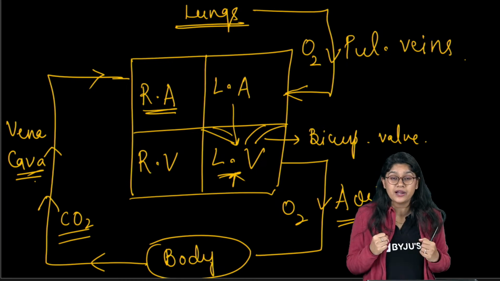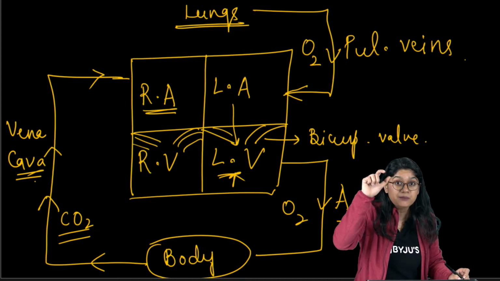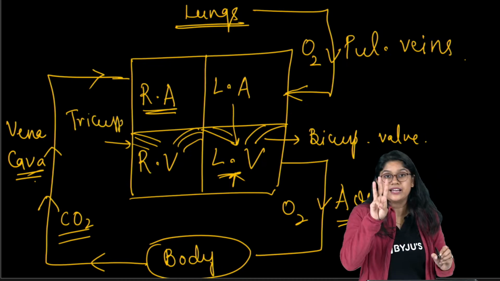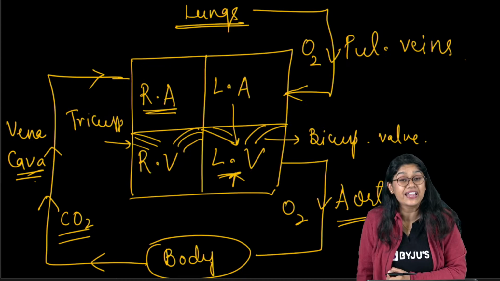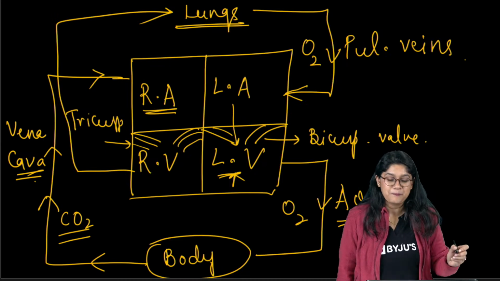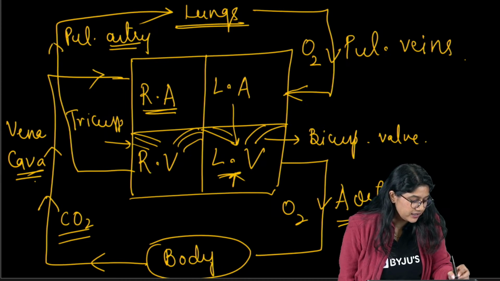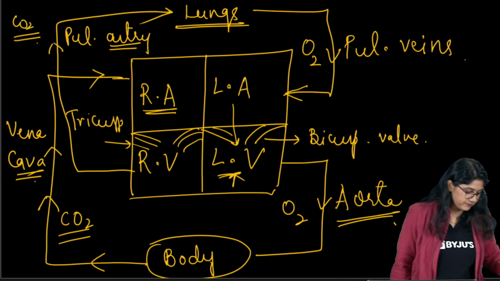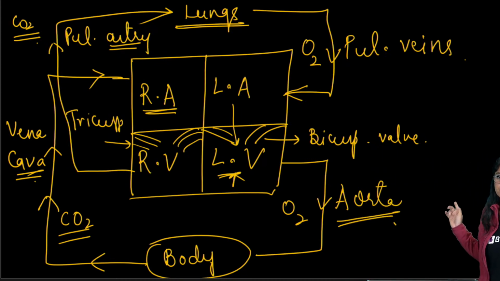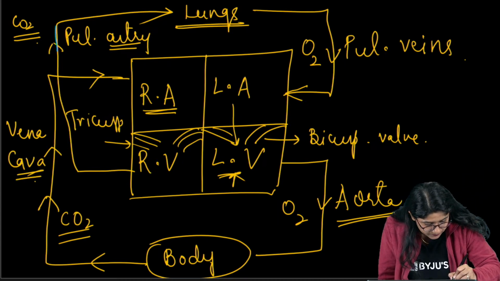Right atrium will receive this blood and pass it to the right ventricle. Between right atrium and right ventricle, we have these valves, and these are tricuspid valves, 3-layered valves. And then from the right ventricle, the blood goes to the lungs by the pulmonary artery, which carries the carbon dioxide rich blood. Clear, everyone? Yes? Clear? All of you? I hope that this is clear to each one of you.